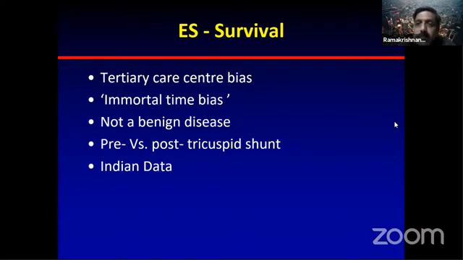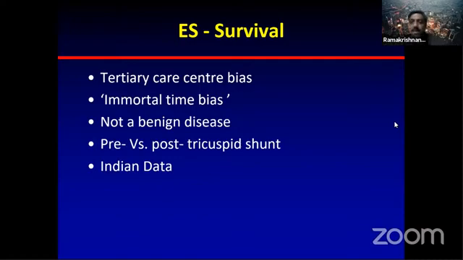So there is something called immortal time bias. What it means is that the patient has to live long enough to come into this group of studies from tertiary care centers. For example, the patient has to reach 20 years. A lot of people would have died, and these are the ones who were naturally selected. If you start them from day one, all of them, Eisenmenger syndrome survival will be very bad. So this is called immortal time bias. But clearly, Eisenmenger syndrome is not a benign disease.